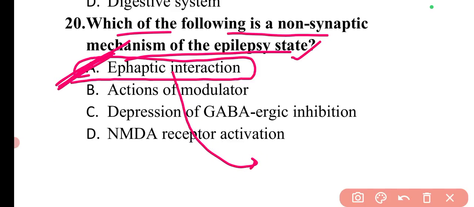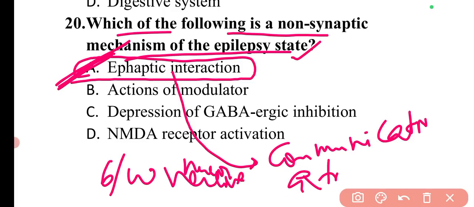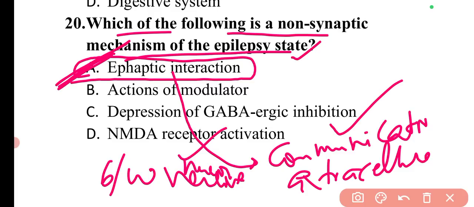So these ephaptic interactions are basically a type of communication. It is a type of communication between whom? Between neurons that occurs through electrical conduction in the extracellular space. Where? In the extracellular space. So this is the ephaptic interaction, which is a non-synaptic mechanism of epilepsy state.